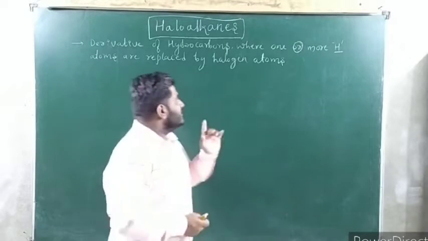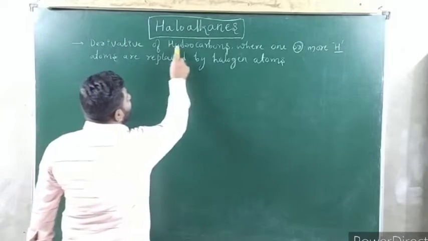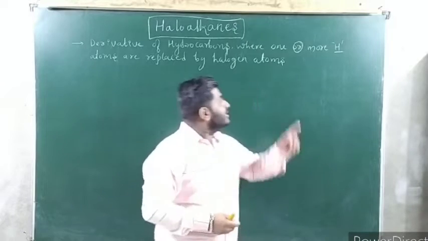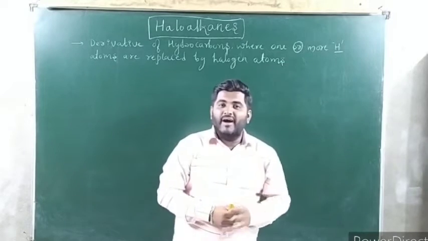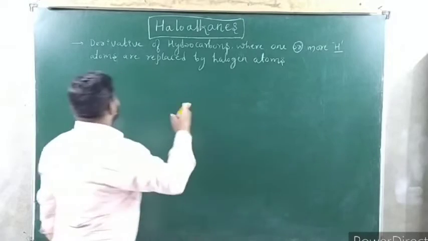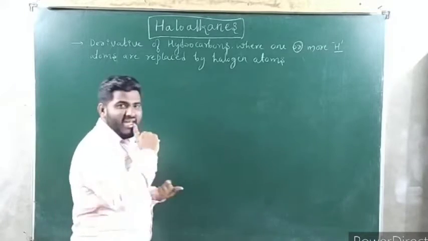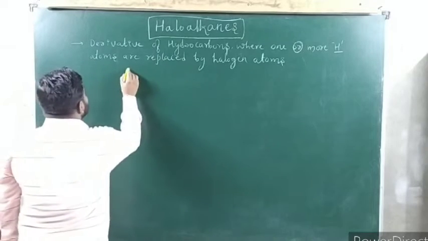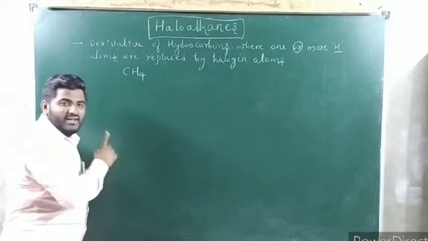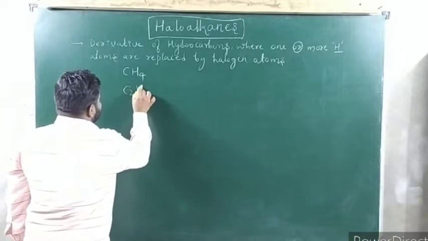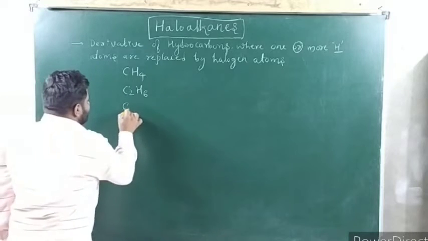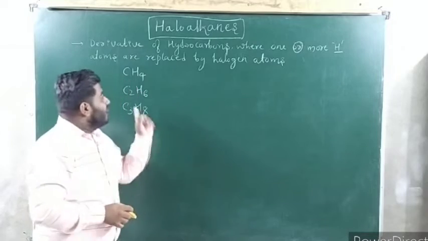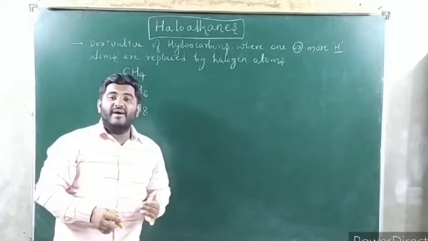What are haloalkanes? See here, haloalkanes are the derivatives of hydrocarbons. Means they are derived from hydrocarbons where one or more hydrogen atoms are replaced by a halogen atom. For example, hydrocarbon may be an alkane, alkene, or alkyne. Suppose this is the example you have. What is this one? Methane, CH4. C2H6, ethane. C3H8, propane. These all are alkanes where one or more hydrogen atoms are replaced by a halogen atom.